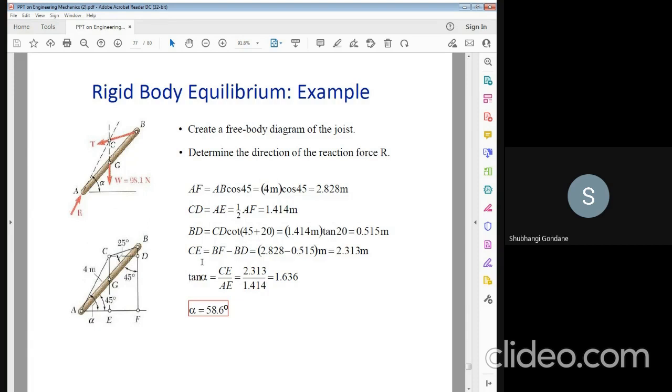Likewise, you have to calculate the value of CF, and with respect to the triangle, you have to use tan alpha, the ratio of vertical to horizontal, that is C upon AE is equal to 1.63. So alpha is equal to 58.66 degrees. So take a screenshot of this example also.